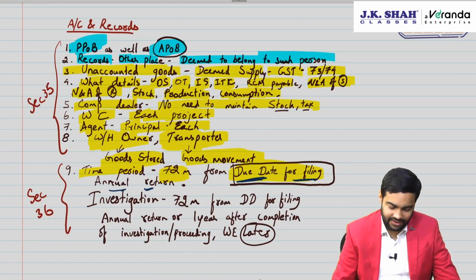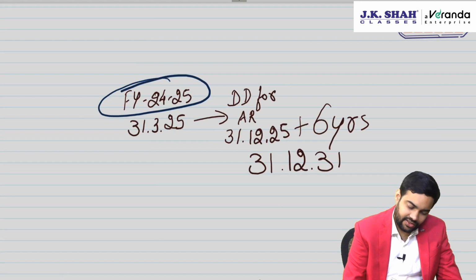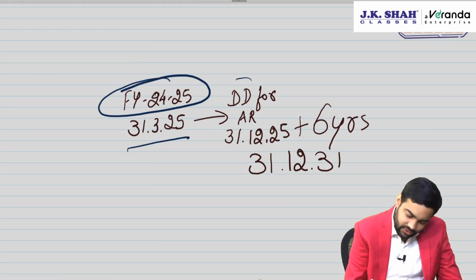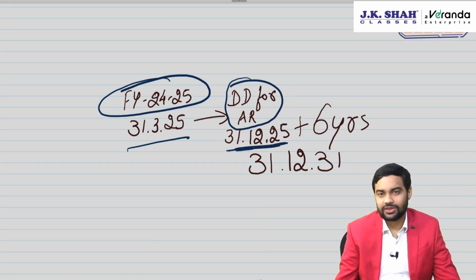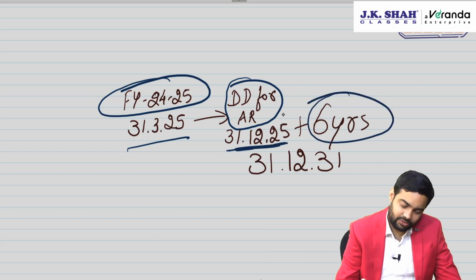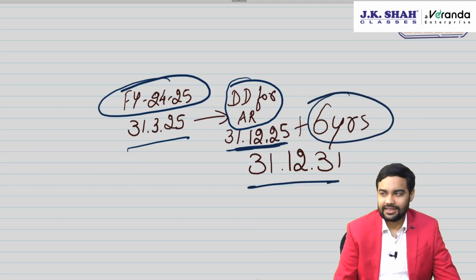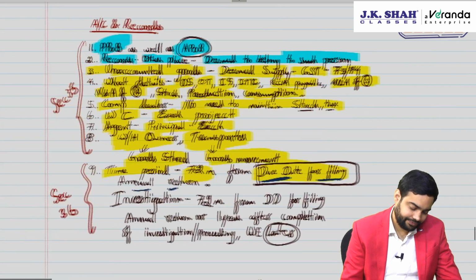What's the due date for filing annual return? 31st December. Let's see one example. FY 24-25. It will end on 31st March 25. What's the due date for annual return? 31st December after the financial year, that is 31st December 2025. Add 72 months, that is 6 years, you get 31st December 2031. By this time, you'll have to maintain these records for FY 24-25.